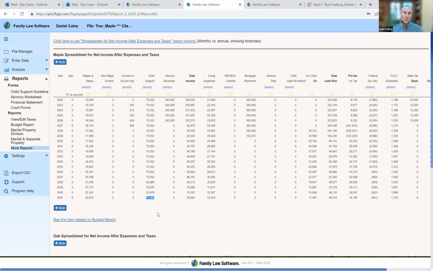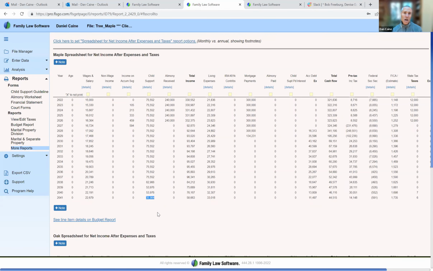So Maple sees that although it's going to be a tough couple of years, Maple is going to be okay. In a lot of cases, when that spousal support stops or when that child support stops, the party is seriously not okay. It's a great thing to be able to have these projections and negotiate for them at this moment, which is pretty much the only moment you can negotiate for them, a way to plan to live your life so that you don't end up, as way too many people do, suddenly bereft.